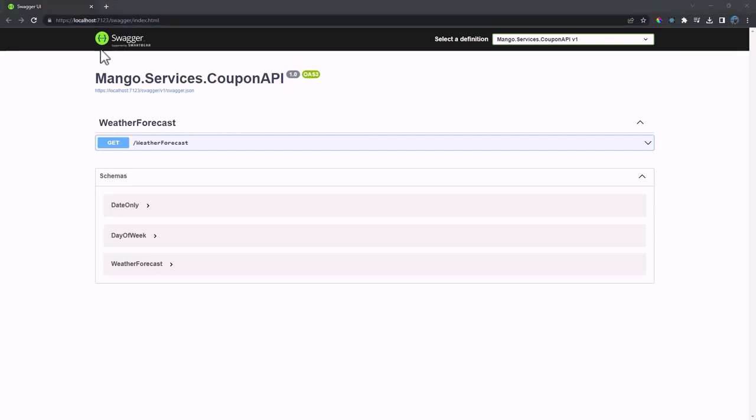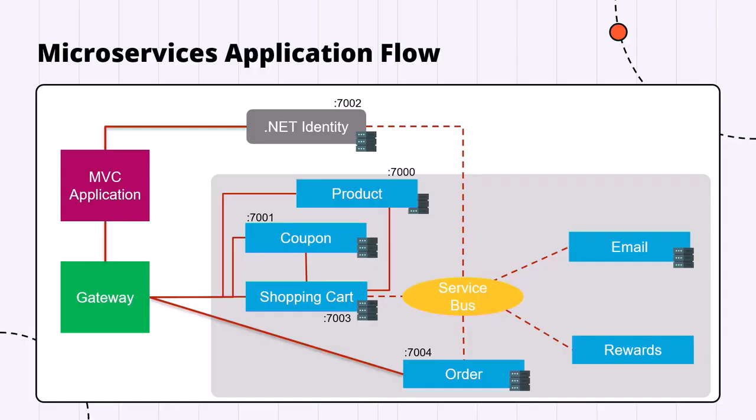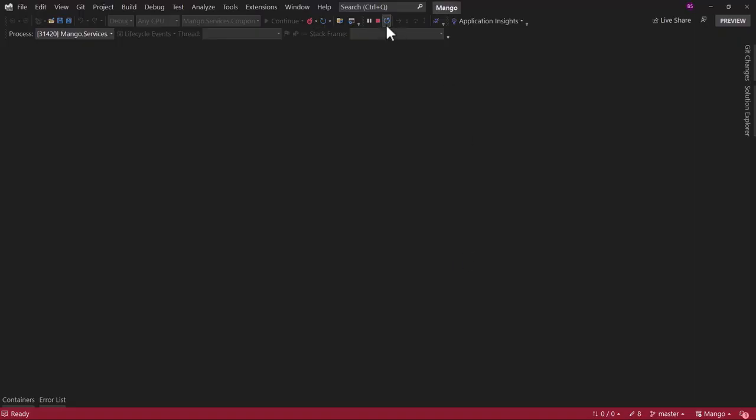Now when we are working with the microservices project, we can use port numbers that are closely assigned rather than something random. If I switch back to the presentation here, you can see for the coupon API, we were planning to use port number 7001. We can go back to our code and we can update that.